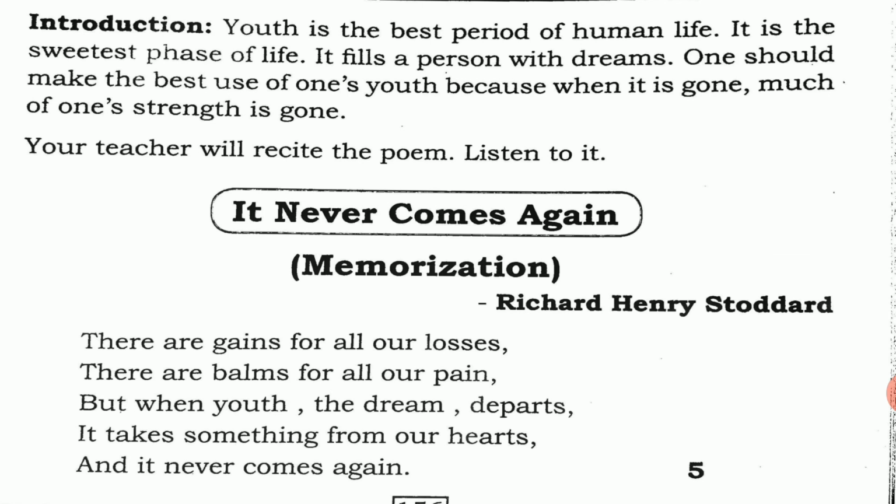There are gains for all our losses. There are balms for all our pain. But when youth, the dream, departs, it takes something from our hearts and it never comes again. So the poet says that there are gains for all our losses. In the passage we saw right before, we can get everything back, but once our youth is gone, we cannot get it back.